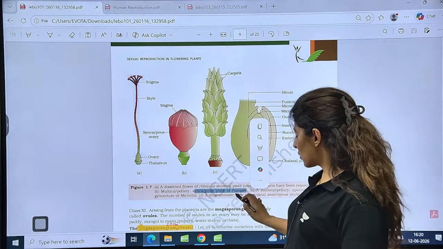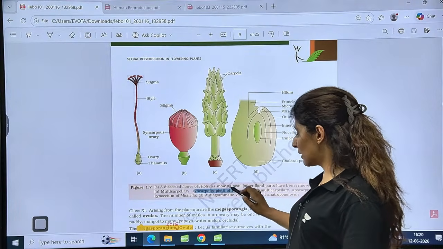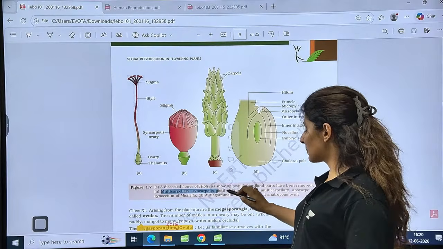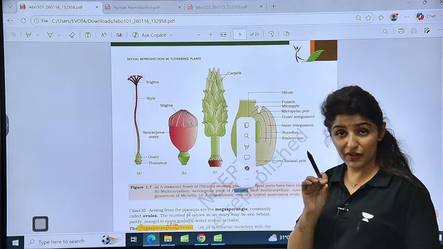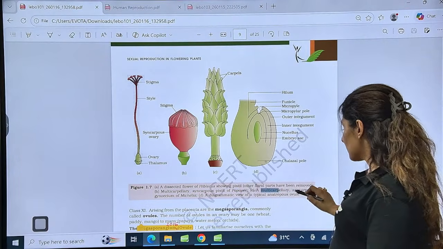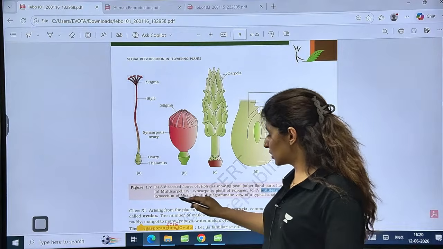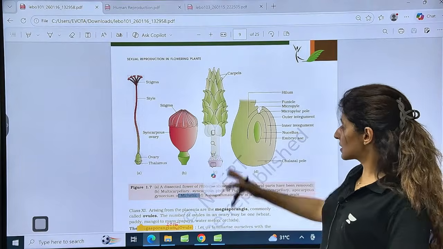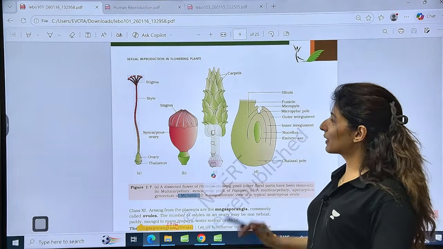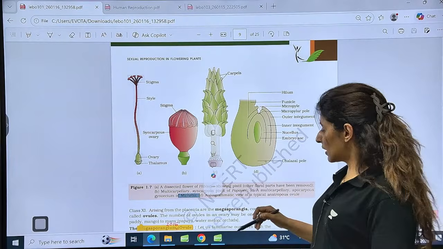Is that clear? So Papaver has a syncarpous, multicarpellary condition. Example is Papaver, very important. Then multicarpellary but apocarpous condition is seen in Michelia. This is Michelia. So multicarpellary but free from each other, that is Michelia.